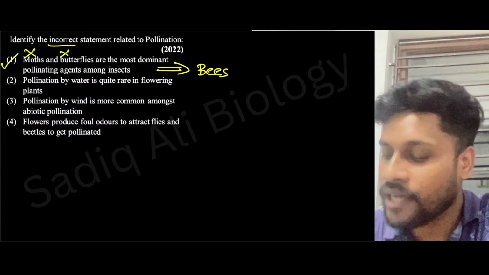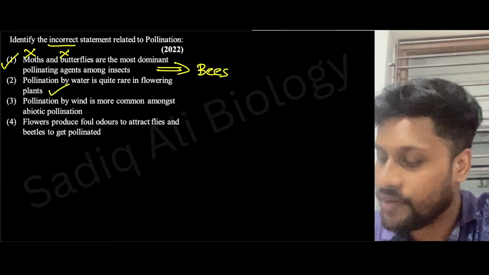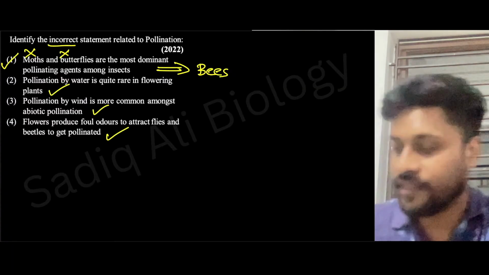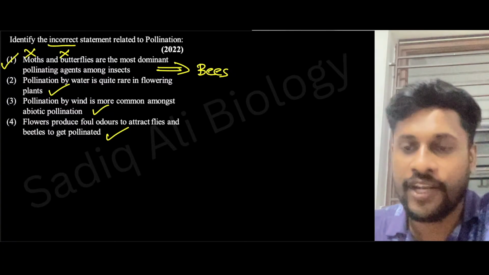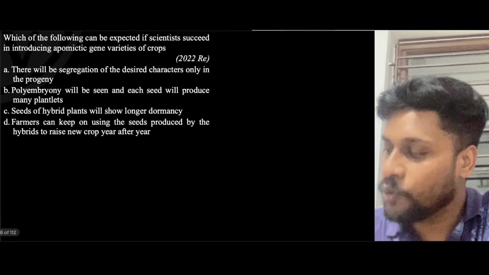Statement 2 is correct. Pollination by water is quite rare. This is also correct. So the answer will be option 1. Very good. Let's move to the next question.